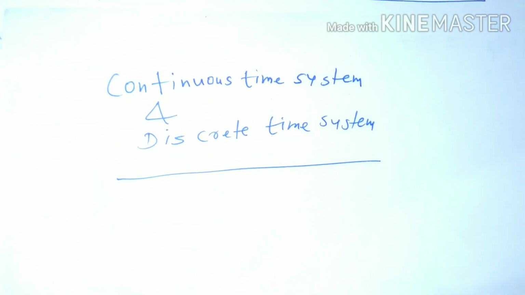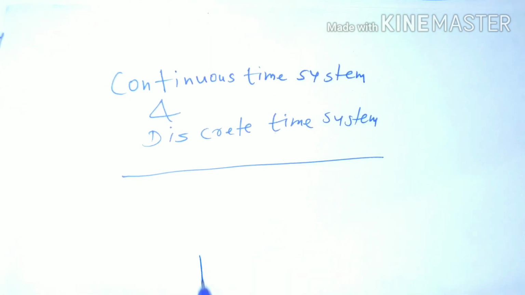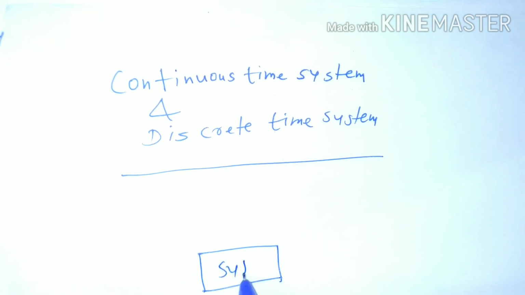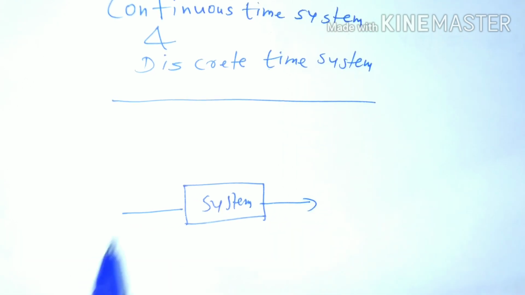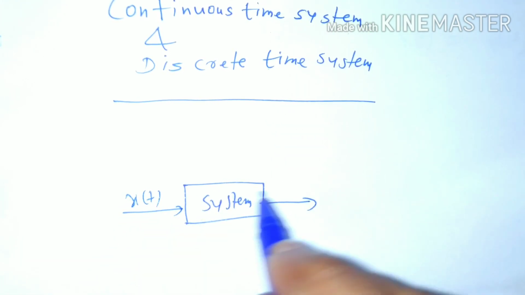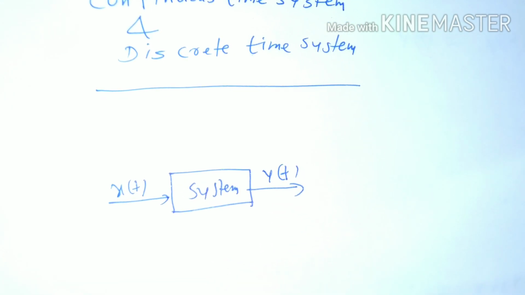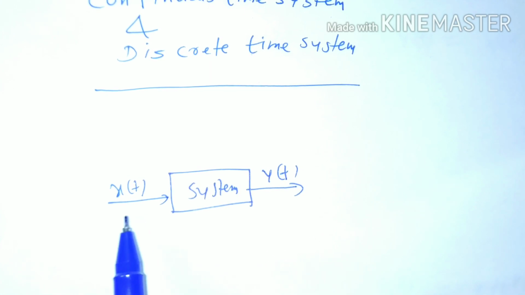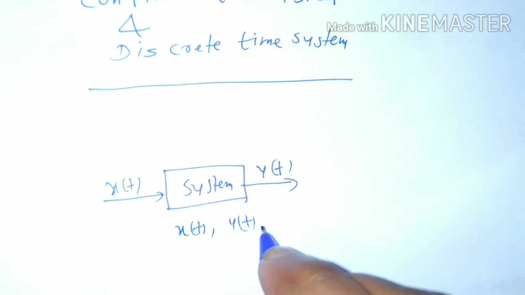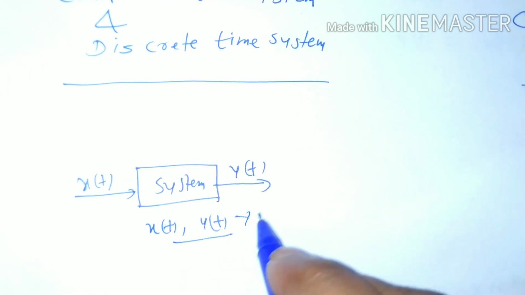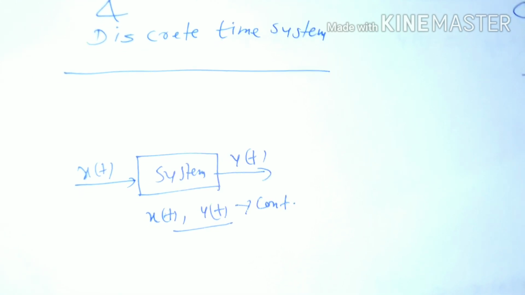Now we are going to discuss continuous time and discrete time system. That system which deals with continuous time signals, here x(t) is the input and y(t) is the output given by the system, and if x(t) and y(t) both are continuous, then it is called a continuous time system.